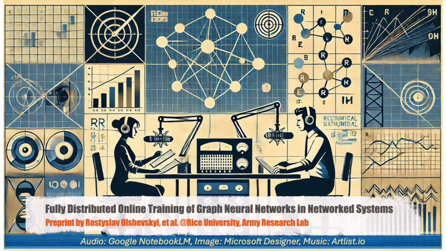Okay, so we're back in the thick of it. Fully distributed online GNN training. Last time, we set the table, right? Why this research is such a big deal, especially for you folks out there grappling with these dynamic networks. And we got a little sneak peek of how they break this whole complex training process down. We talked about how they use these local loss functions and that really cool local backpropagation method to handle all those links between nodes, those pesky dependencies. But we left everyone hanging, a little bit of a cliffhanger.